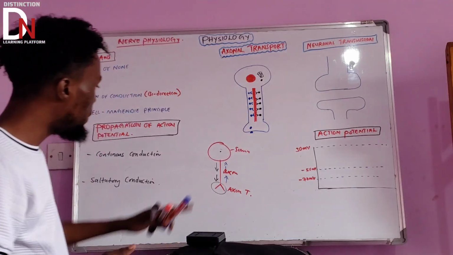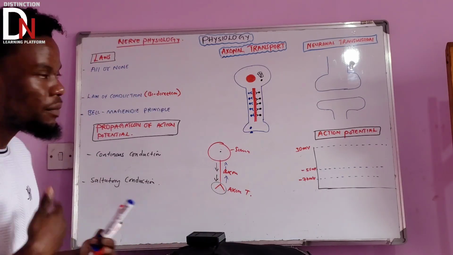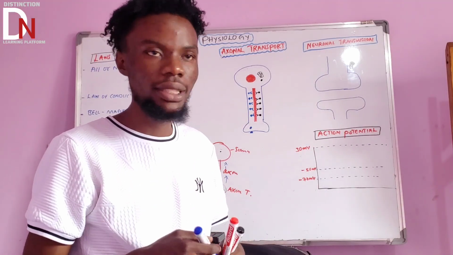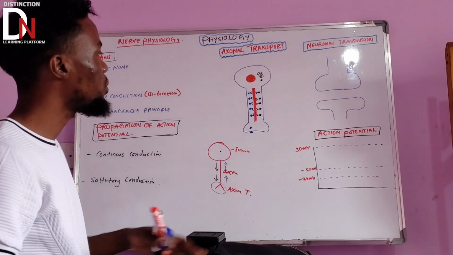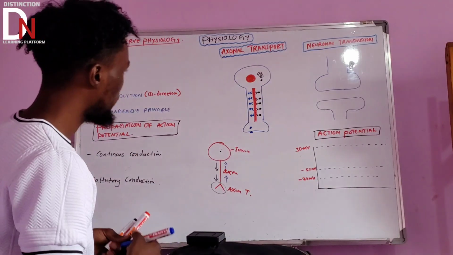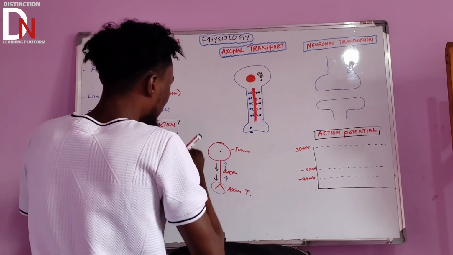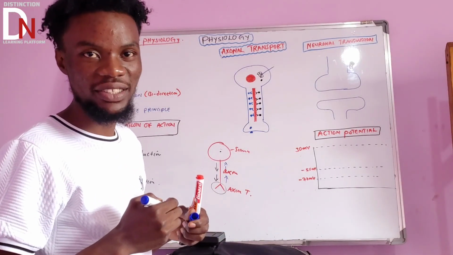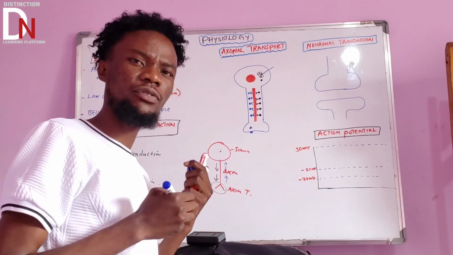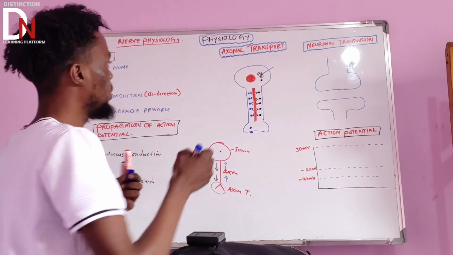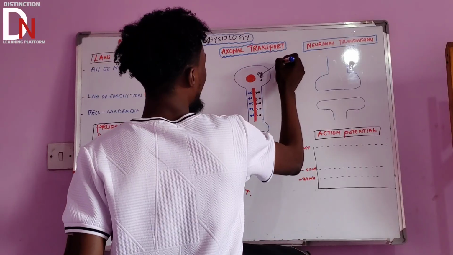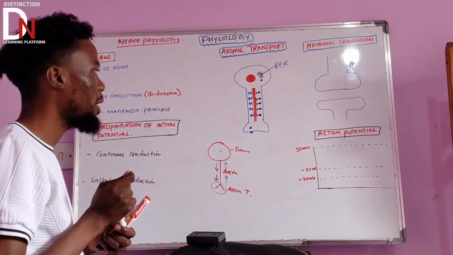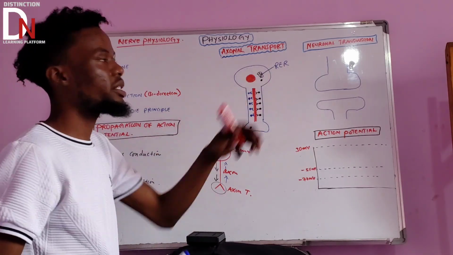But before we go to this, there are some important structures involved in axonal transport that you need to understand. So let us look at this simple structure of the neuron. You've seen this. These are very, very important. We call them rough endoplasmic reticulum, which, if you remember from the other video, is also called Nissl bodies. Let's just call it RER.